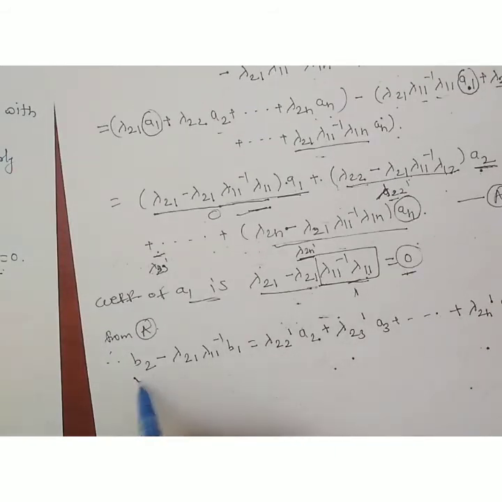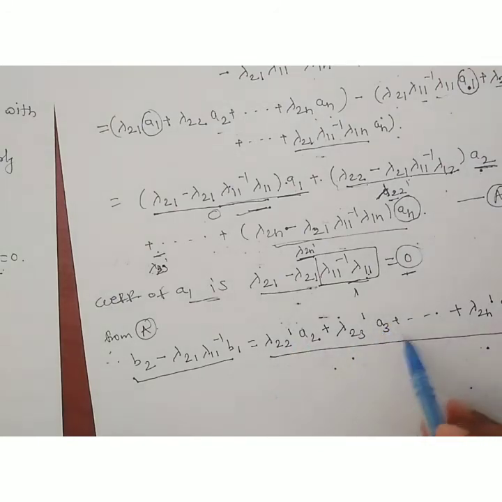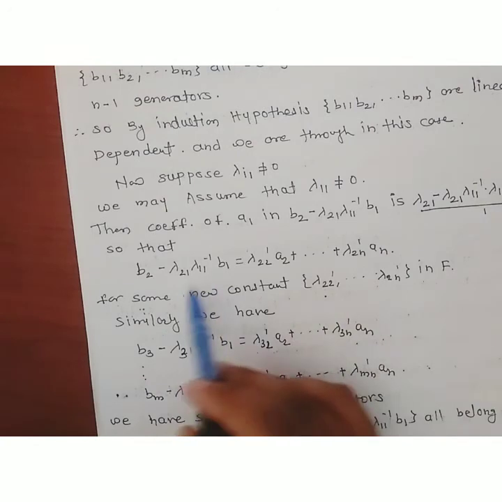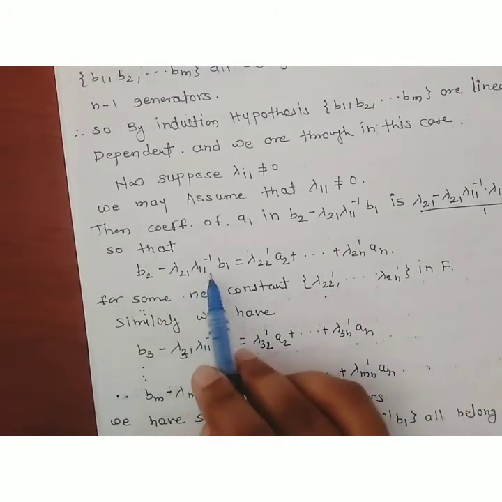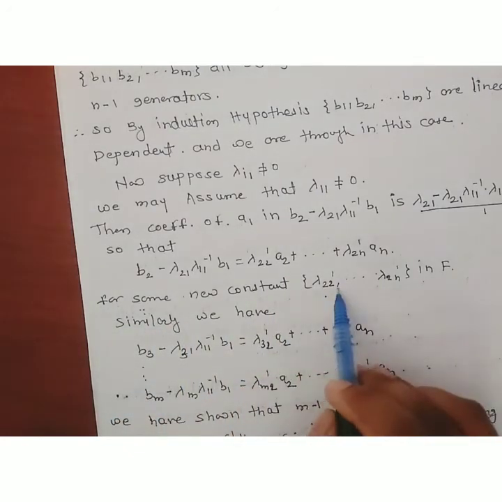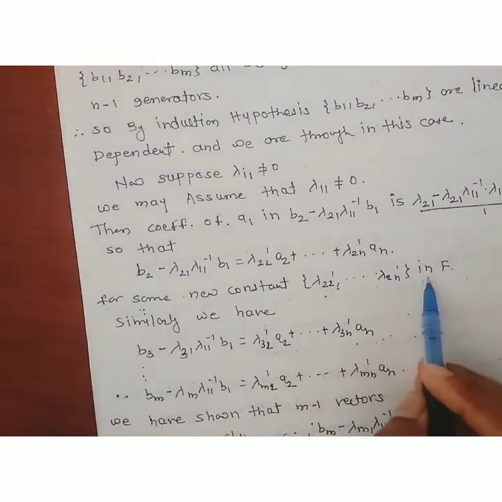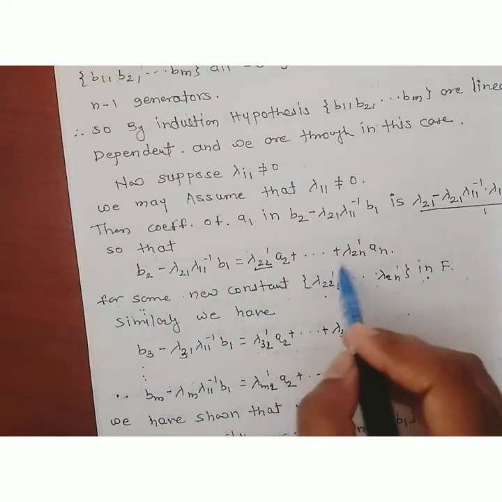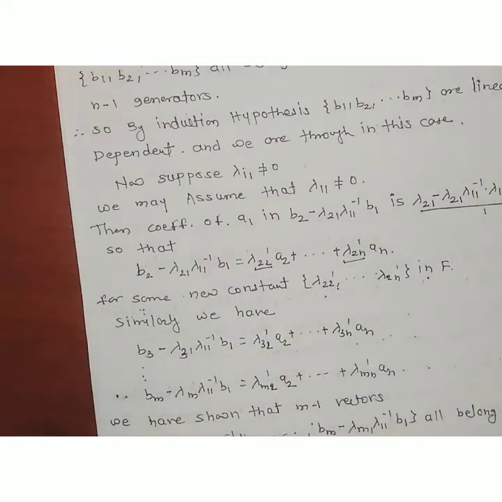Therefore, when the coefficient of a1 becomes 0, the remaining terms are lambda 22 dash a2 plus lambda 23 dash a3 plus, and so on, up to lambda 2n dash into an. So this can be written as: b2 minus lambda 21, lambda 11 inverse b1 is equal to this term, for some new constants lambda 22 dash up to lambda 2n dash in the field.